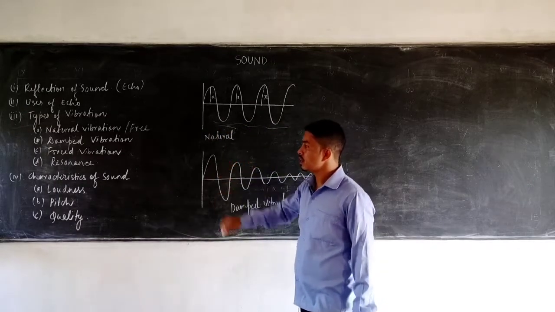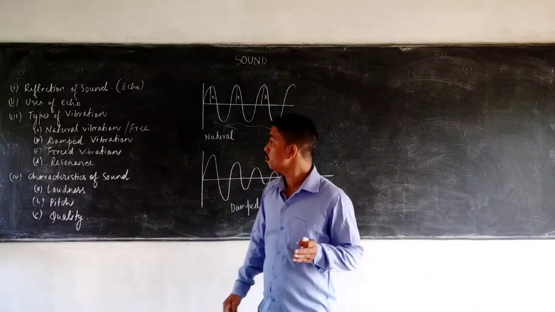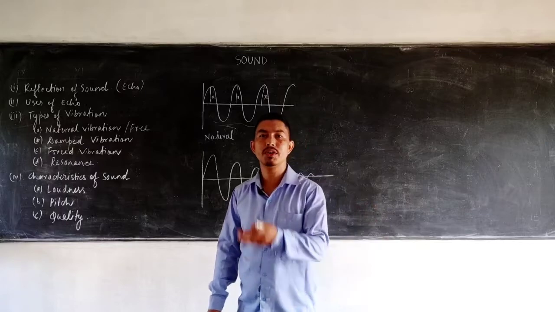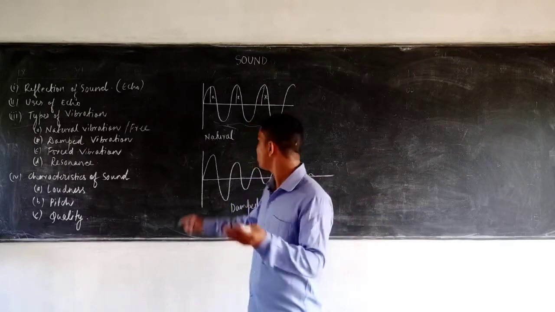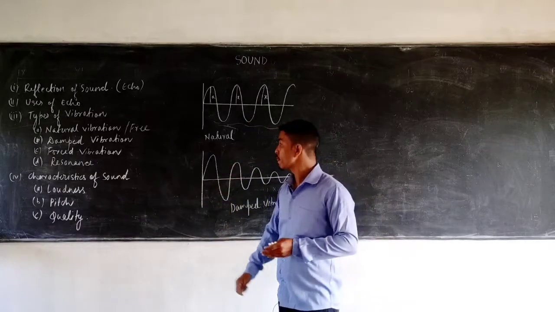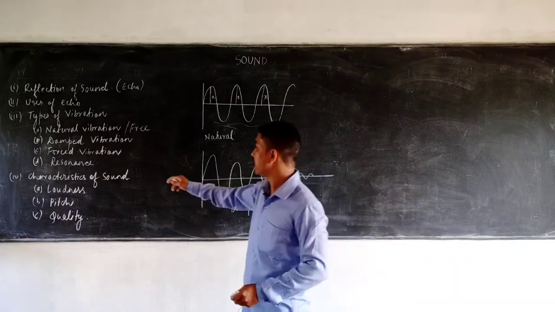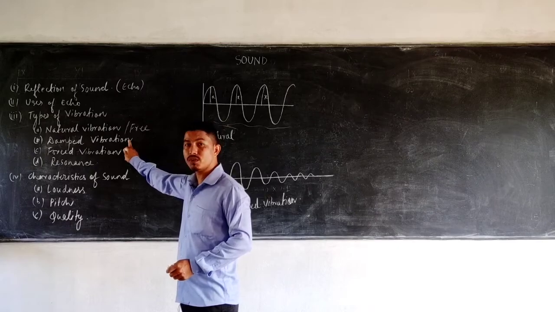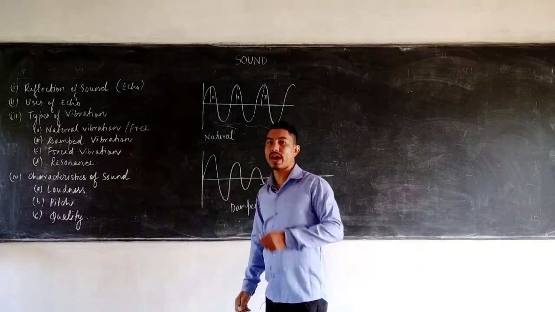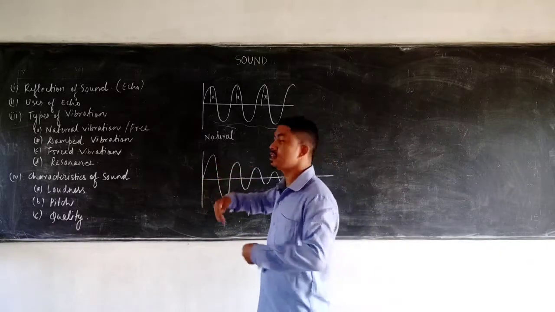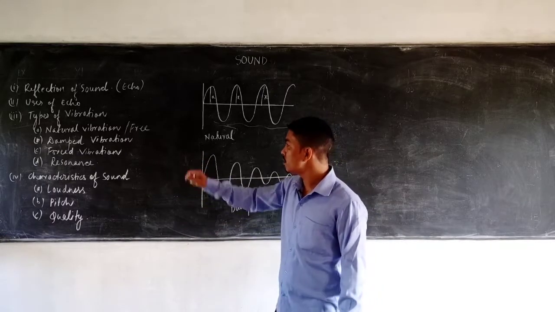A forced vibration is the periodic vibration that takes place in the presence of externally applied periodic force. You externally apply the periodic force so that the body moves with a constant amplitude. In damped vibration, the amplitude decreases because there is a resistive force. So you must understand that in the damped vibration the resistive force acts, whereas in the forced vibration the externally applied periodic force acts. In that case you can either increase or decrease the amplitude in case of the forced vibration.